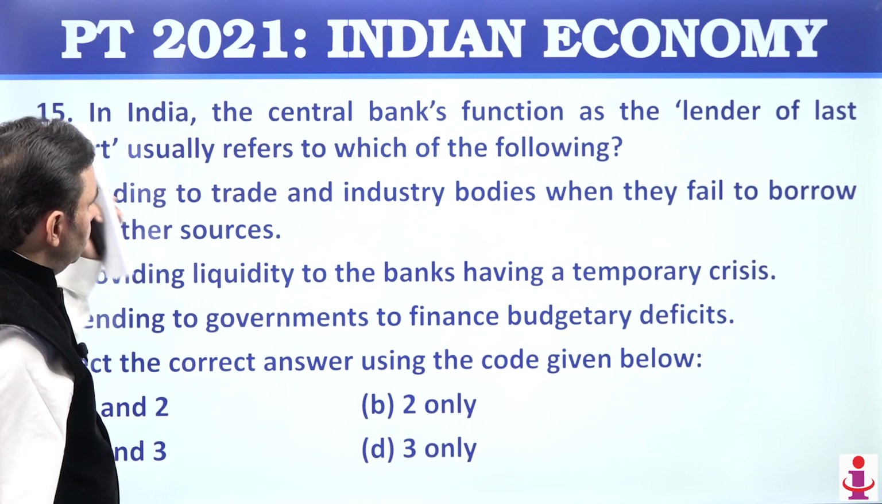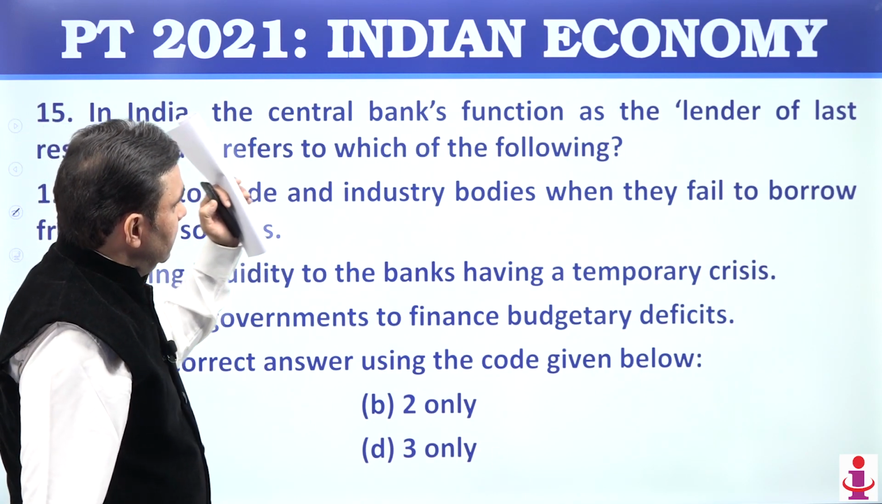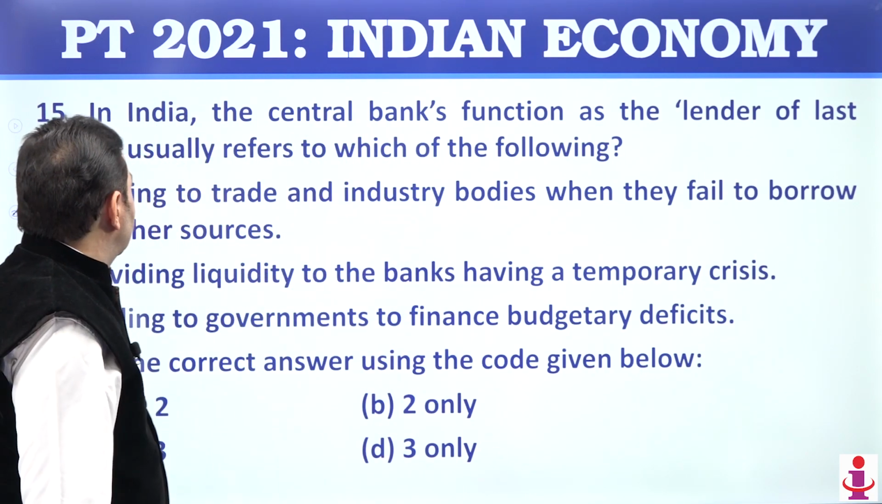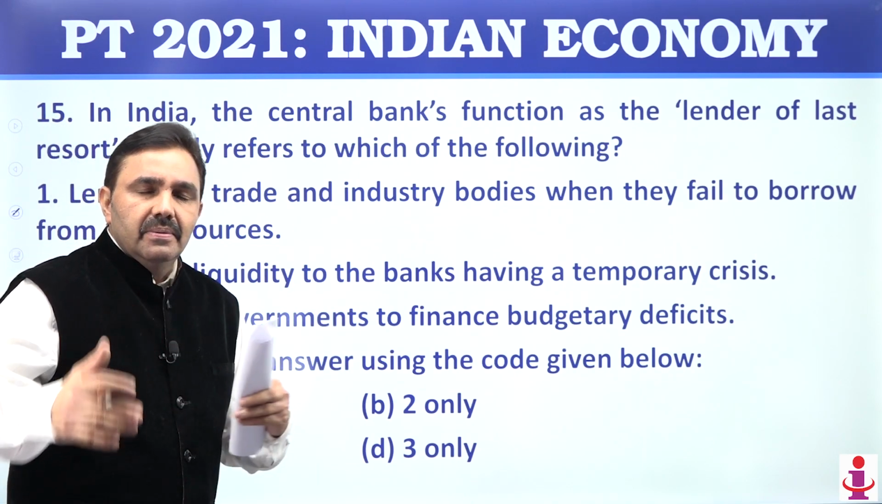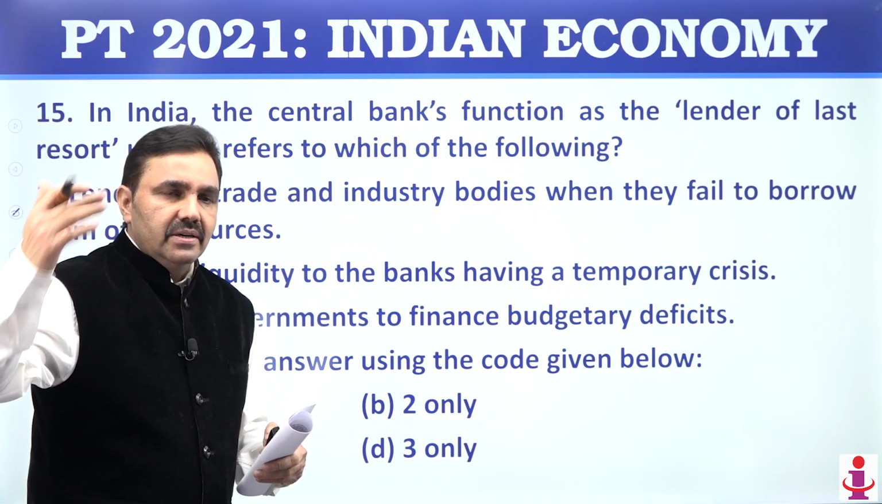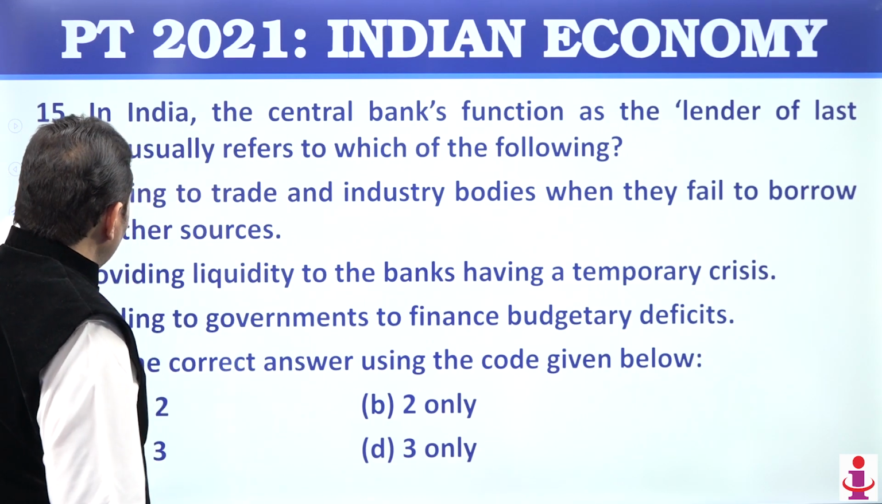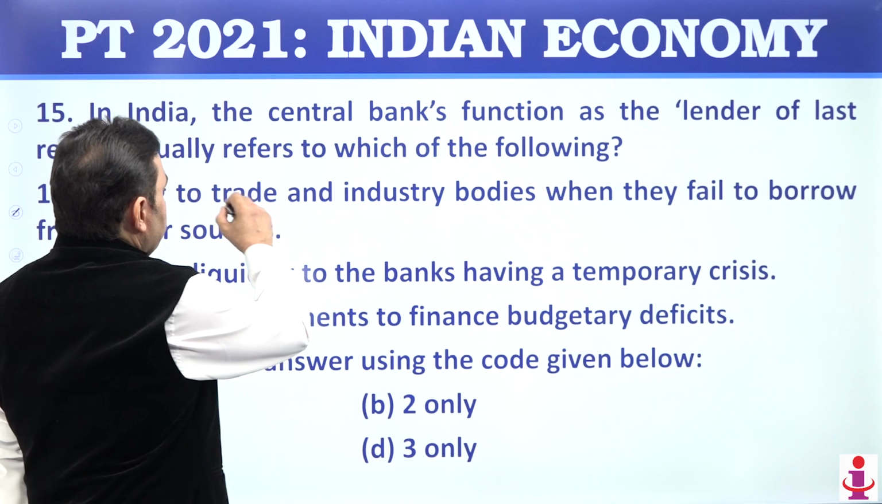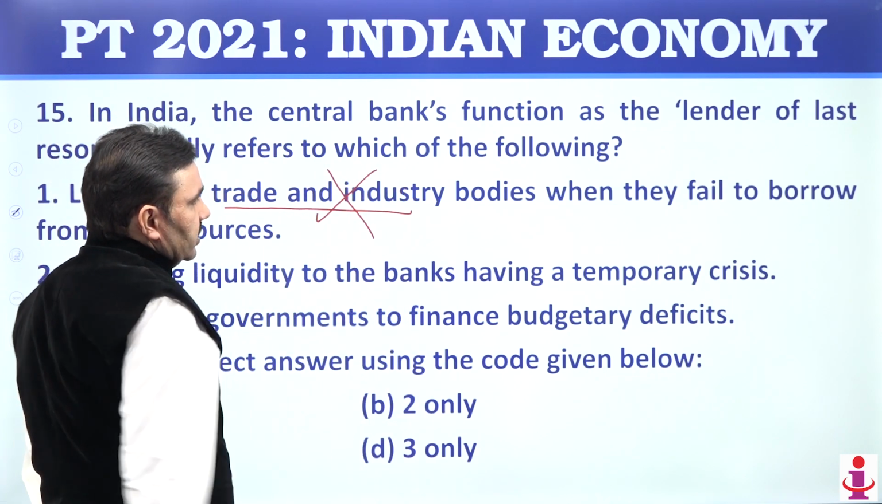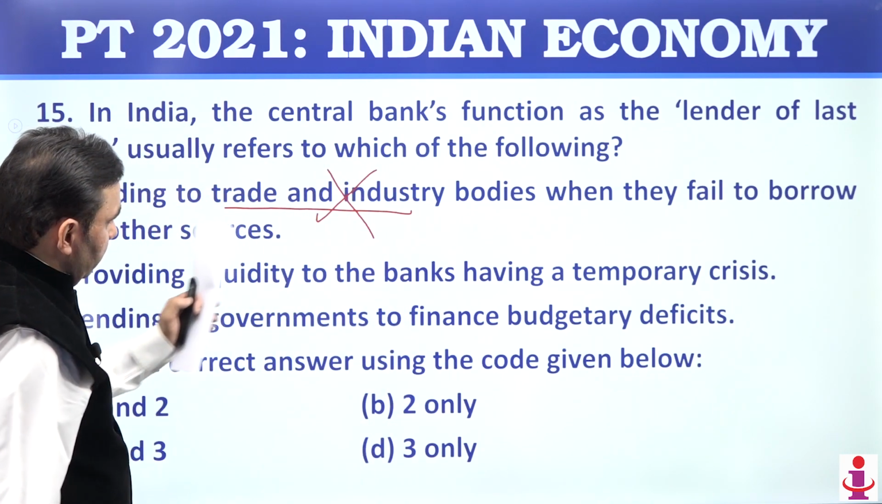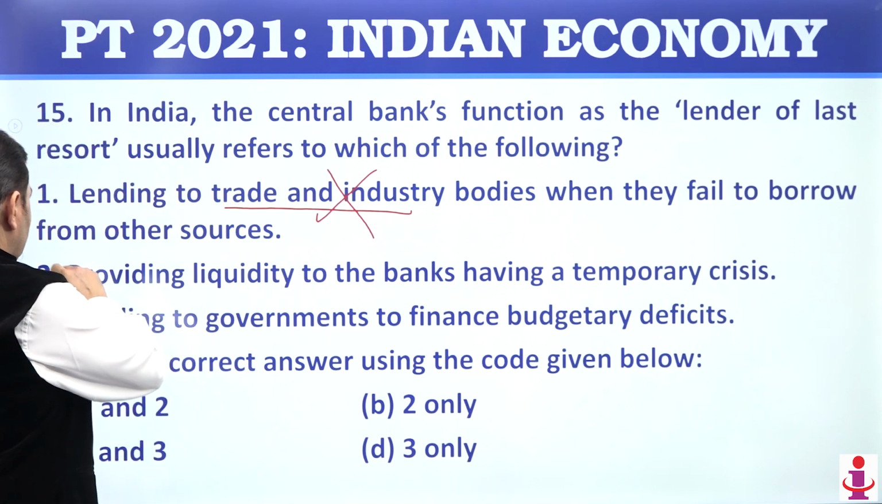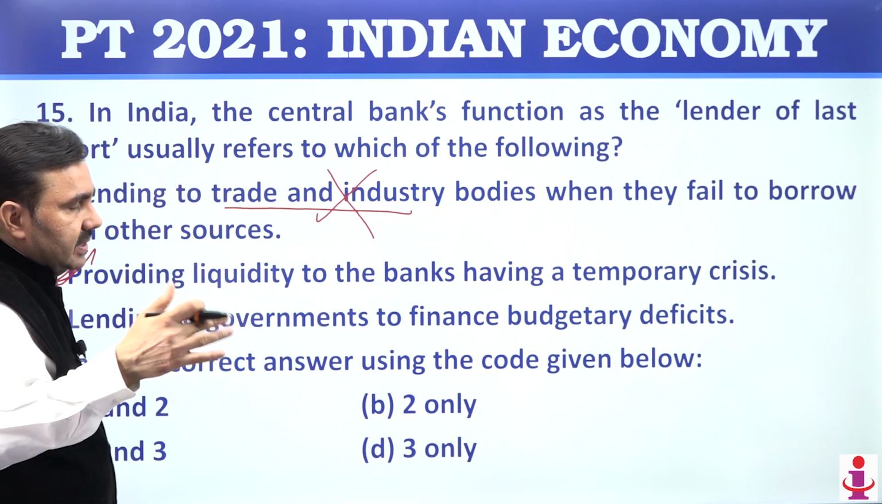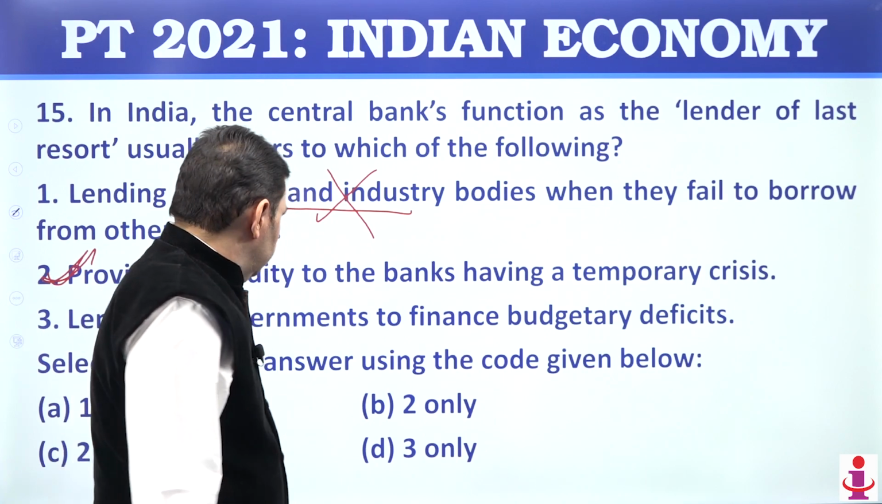Question number 15, the last question of economy. In India, the central banks function as a lender of last resort. It's the bank of the banks. That's the lender of last resort. When banks don't have money, RBI gives them money. Lending to trade and industry, RBI does not lend to trade and industry directly. Providing liquidity to the banks having a temporary crisis, of course, banker of the bank. That's the meaning of banker of last resort.